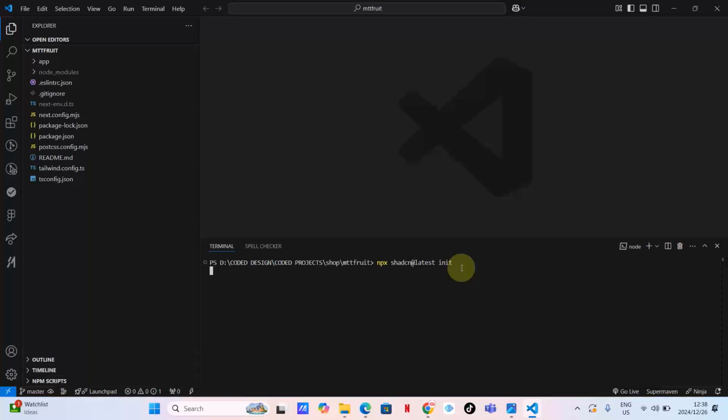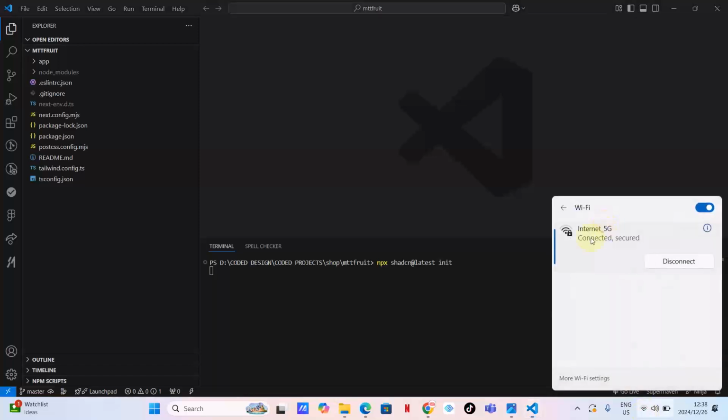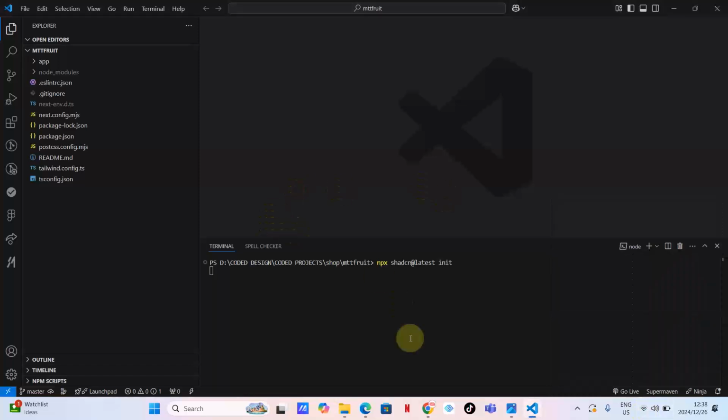Even installing ShadCN is not that complicated. It's just this simple. We will just click next, next, next, next, next, and that is it. Let's wait for that to finish. Am I connected? Yes, I'm connected. I'm happy with that.